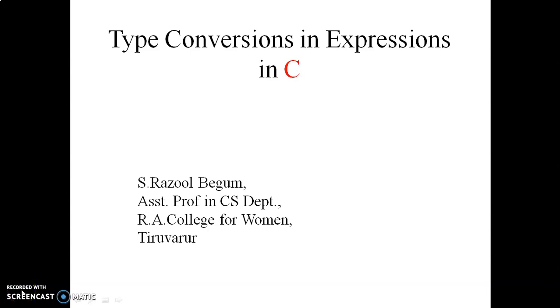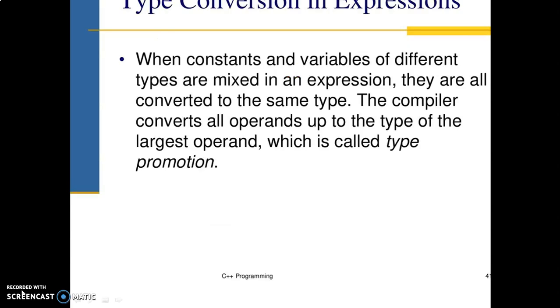Hi girls, today I am going to explain the concept of type conversions in expressions in C. What is meant by type conversions? When constants and variables of different types are mixed in an expression. For example, an expression is a combination of constants and variables, and if those are all different data types, that is called a mixed expression.